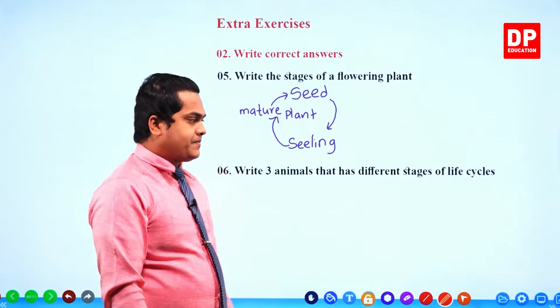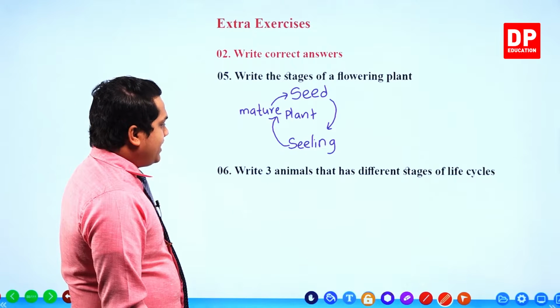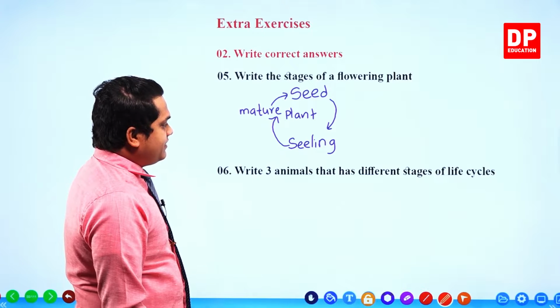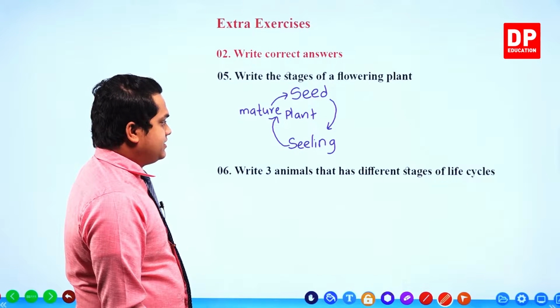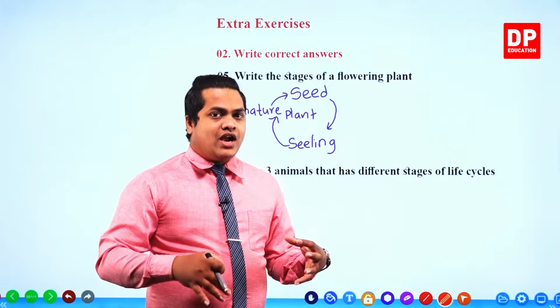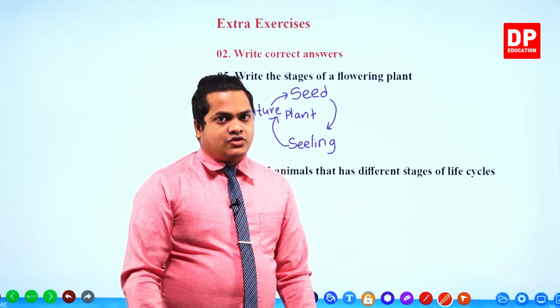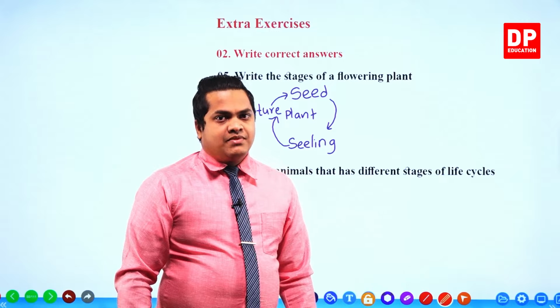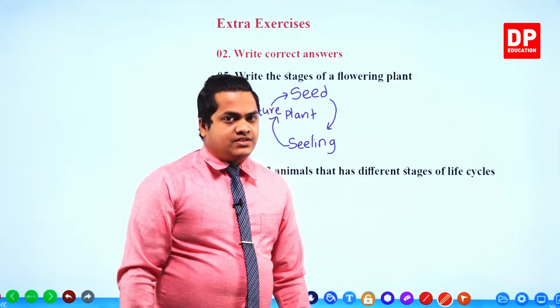Very simple. Next one, write 3 animals that have different stages of life cycles. So different stages means they undergo metamorphosis. So you have to write down 3 animals that undergo metamorphosis.